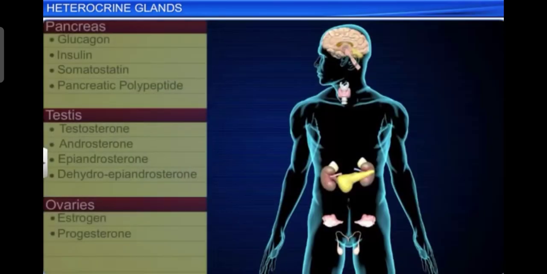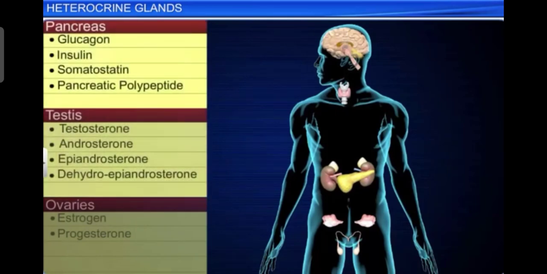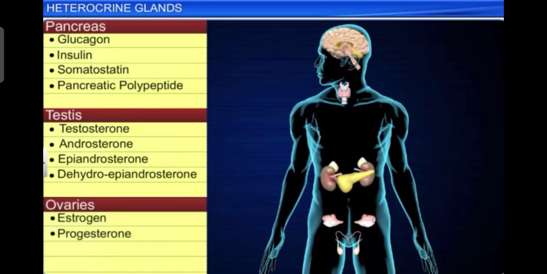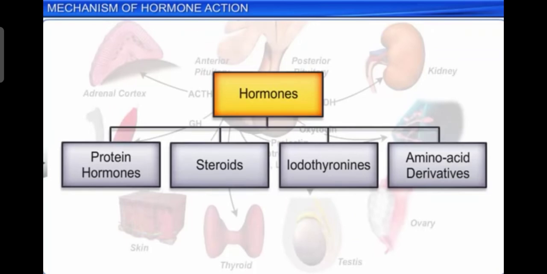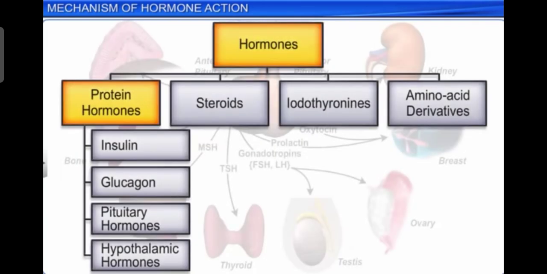We have discussed pancreas, testes, and ovaries. Now, hormones produce their effect on target tissue by binding to a specific protein called hormone receptors located in the target tissues only. So hormones may be of four types according to their chemical nature: protein hormones, steroid hormones, iodothyronines, and amino acid derivatives.